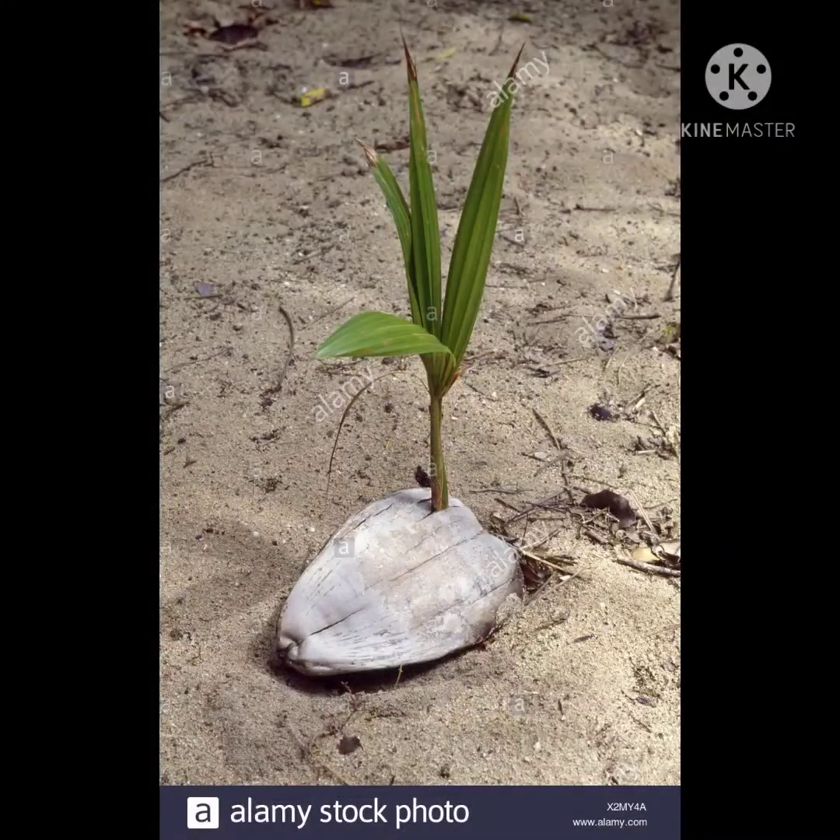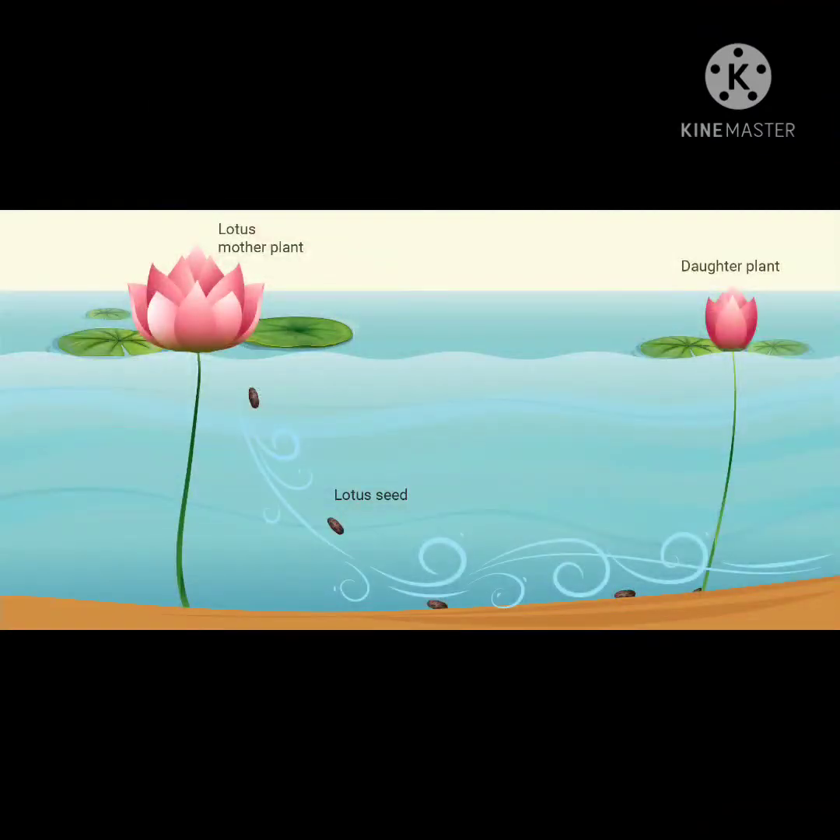You can see in this picture that the seed of coconut is carried away by water to the shore and a new plant starts to grow through this seed. And in this picture you can see the lotus seed is carried away by water and dispersed at another place.